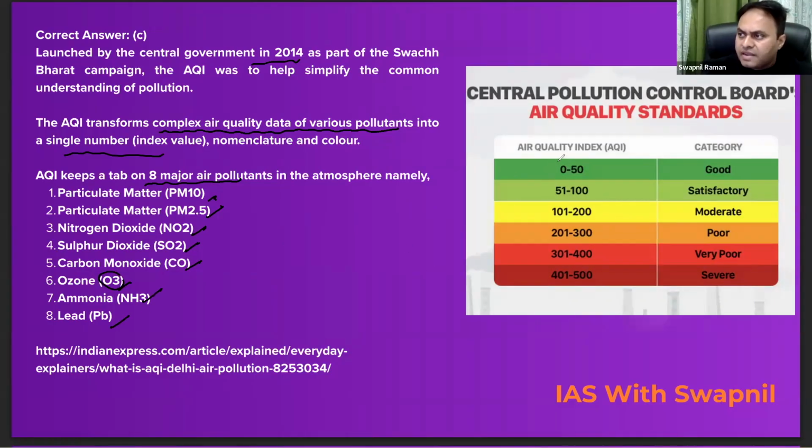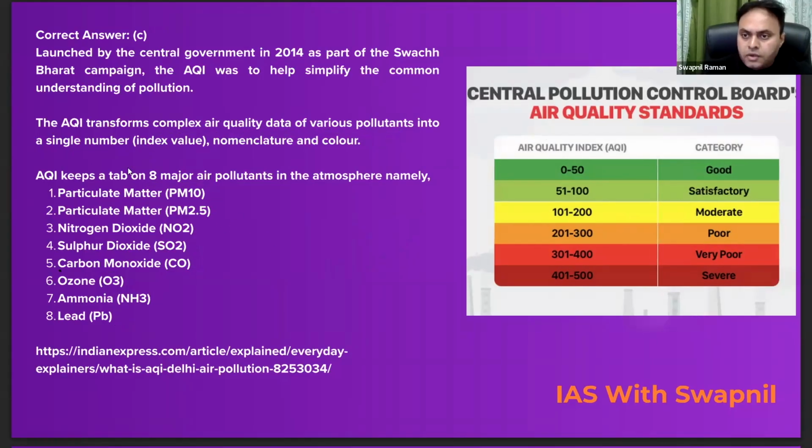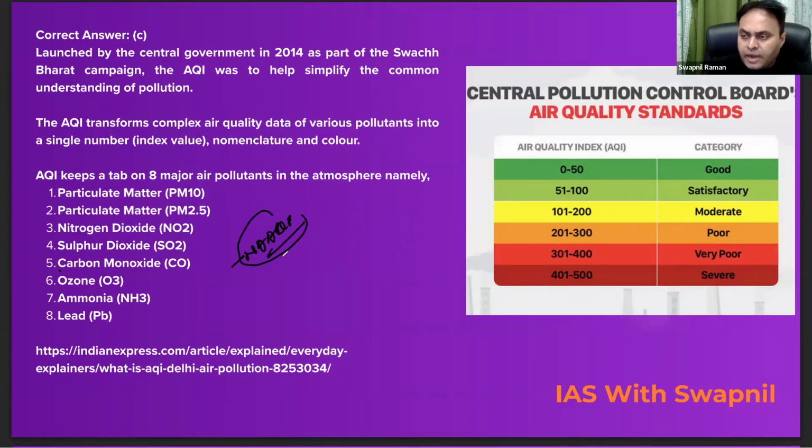Then we have the ammonia and lead, right? And look at these 6 different categories of the air quality index. First of all, good, then satisfactory, moderate, poor, very poor, and severe, and then severe plus. So recently what happened in Delhi? The air quality worsened and it landed into the severe and severe plus category. And that's why the government invoked GRAP 4 plan, right? In order to curb the deteriorating air quality index. And do remember, it is part of the National Ambient Air Quality program, right?